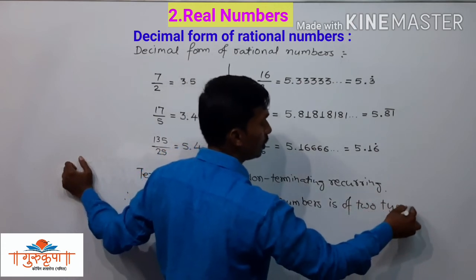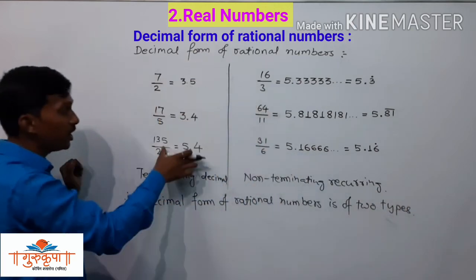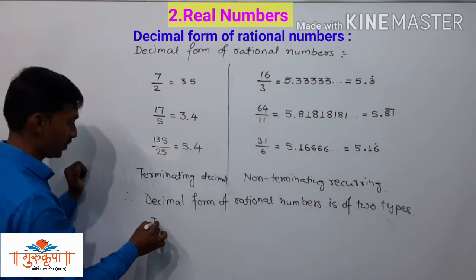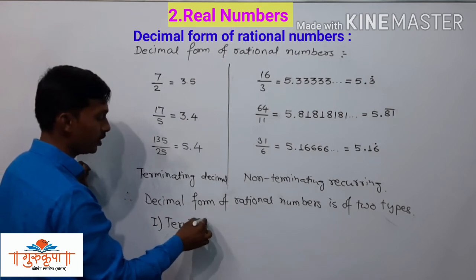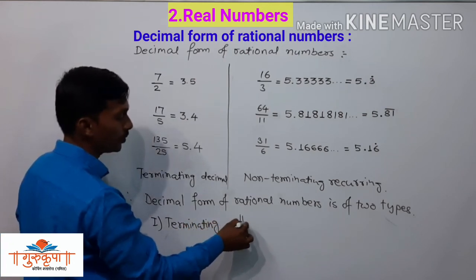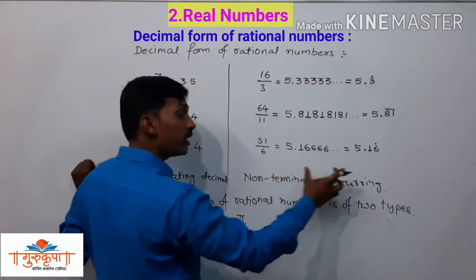Number 1, it is terminating, and number 2, it is non-terminating recurring.